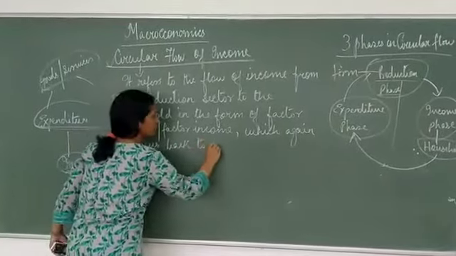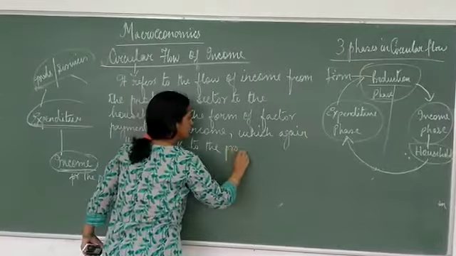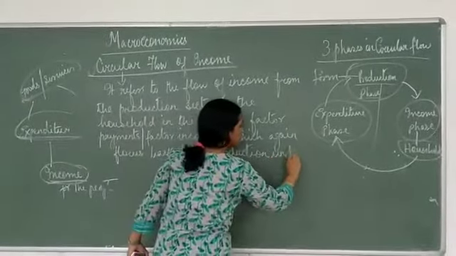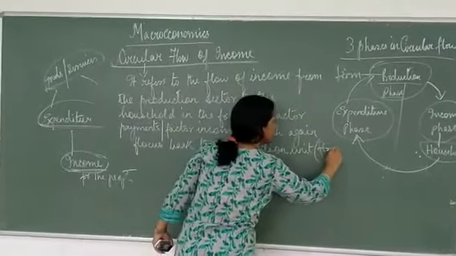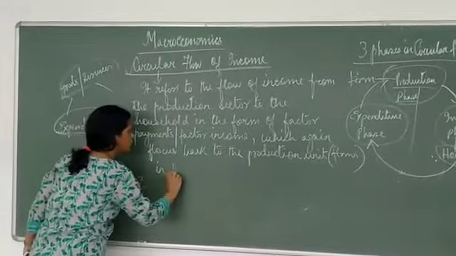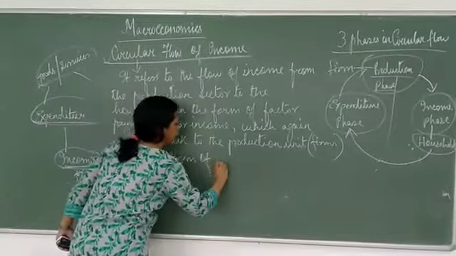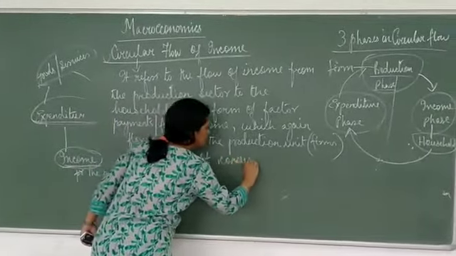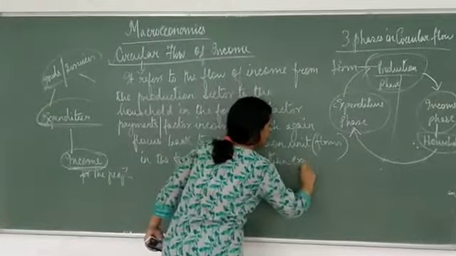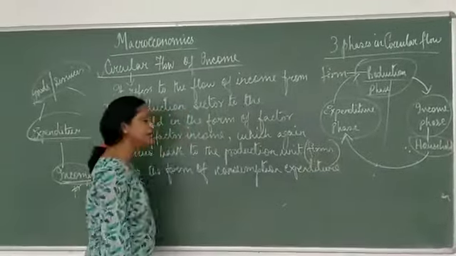to the, where will it flow back? To the production unit. What is this production unit called? In other words, it is the firms, okay, to the production units in the form of consumption expenditure. Yes? Where is this consumption expenditure incurred?